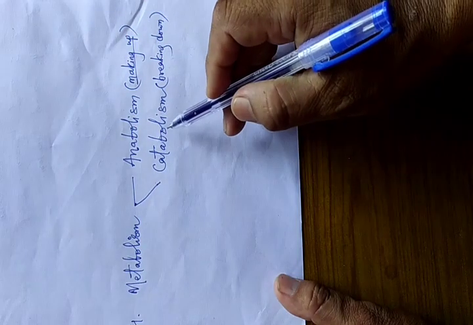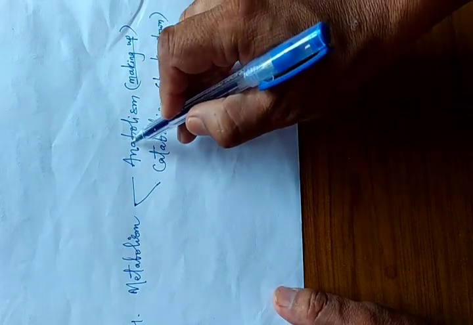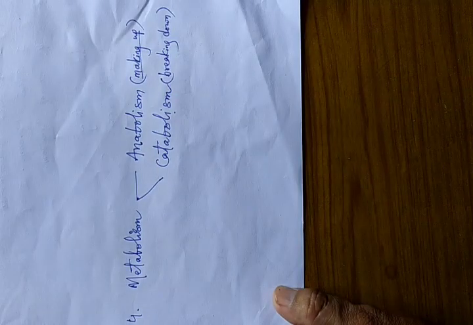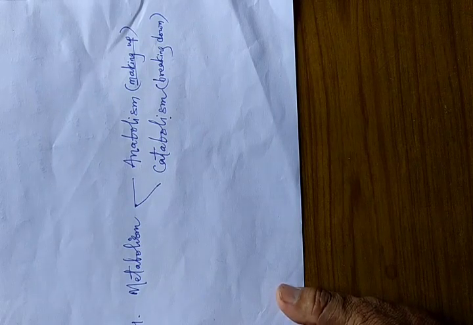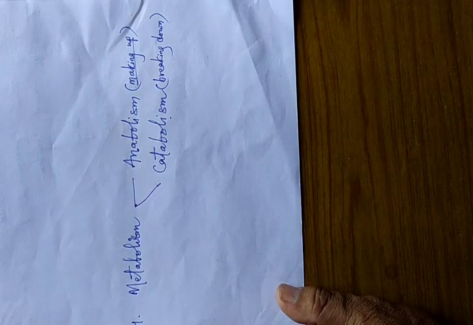That is known as catabolism. So this is a breaking down reaction. As a whole, anabolism as well as catabolism is collectively known as metabolism, and this is another very important property of living organisms which is not found in non-living things. These are the different properties of living organisms, which are very, very important.